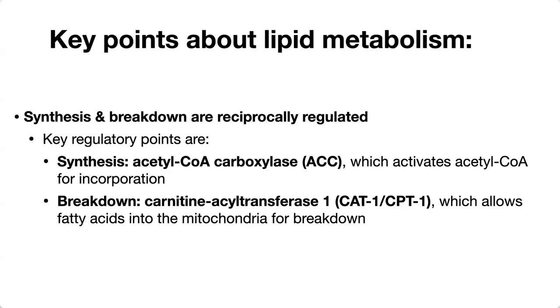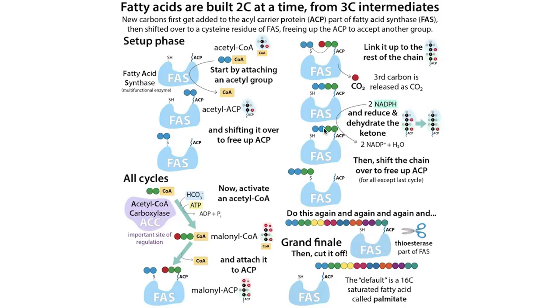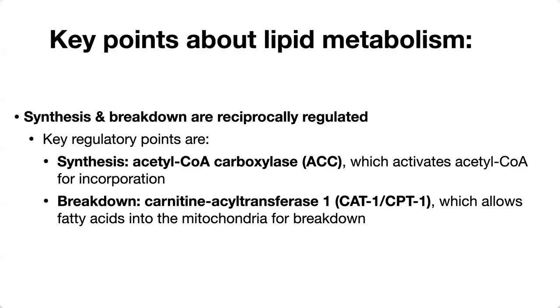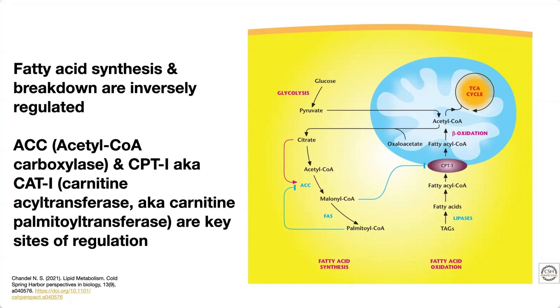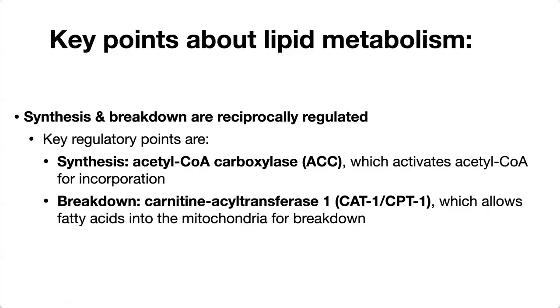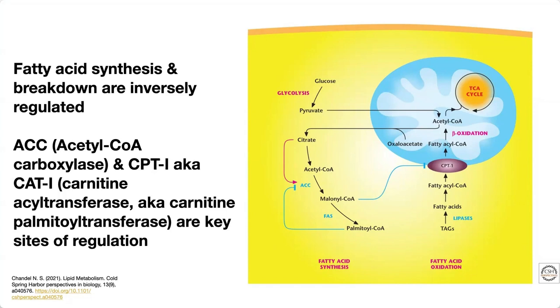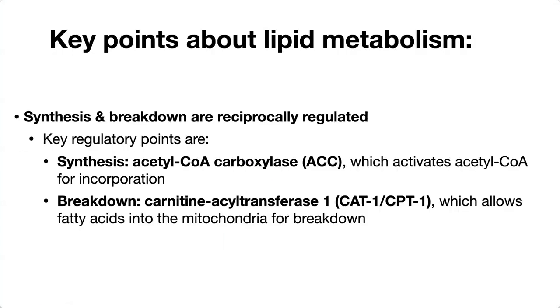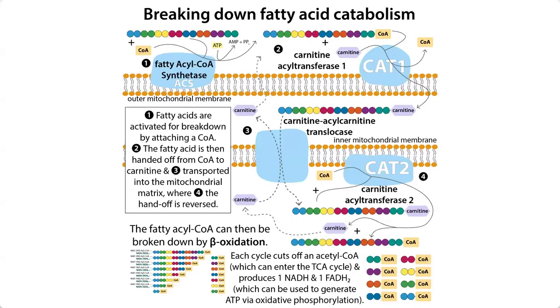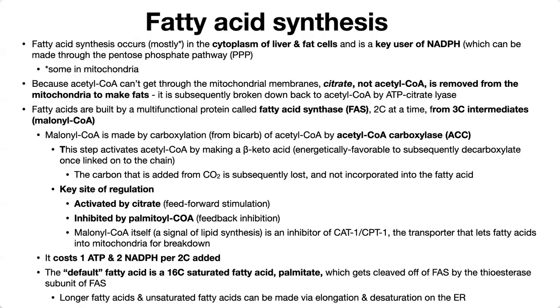So key regulatory points are, for the synthesis, acetyl-CoA carboxylase or ACC, which activates acetyl-CoA for incorporation. Remember, that was how we made our malonyl-CoA. And then that malonyl-CoA was going to inhibit the breakdown. Our key regulatory point for breakdown was carnitine acyltransferase 1, or CAT1, or CPT1, which allows our fatty acids into the mitochondria for breakdown. Remember, that was where we swapped that carnitine on in place of that CoA, and that was going to allow our fatty acids to enter the mitochondria, where they can be broken down through beta oxidation.